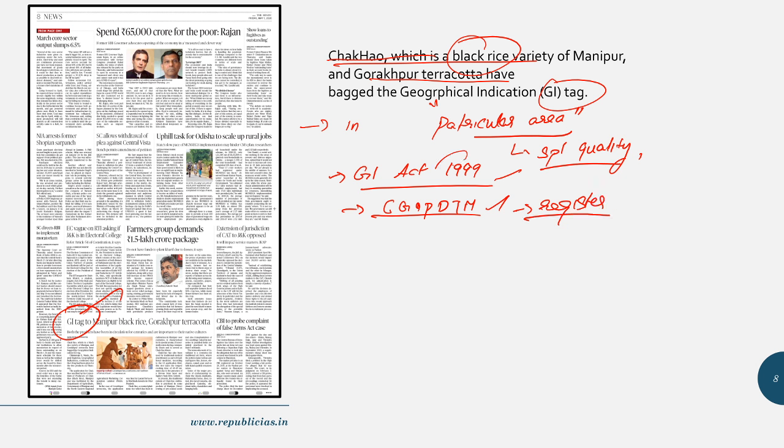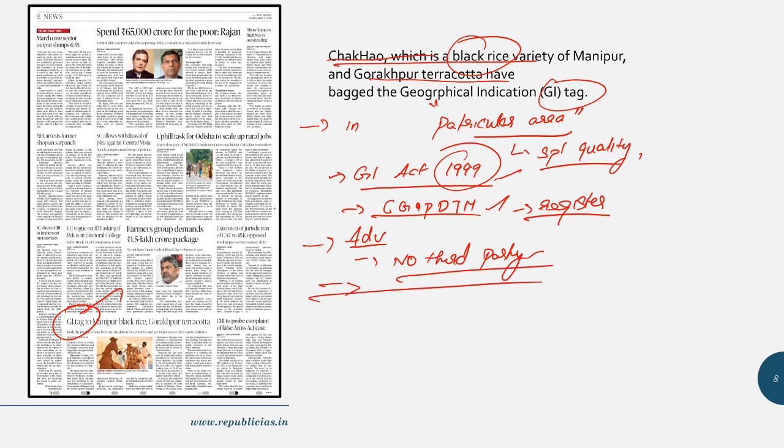Fine. And the advantage of a product termed as a geographical indication is that no third party can use this product or use such geographical indications to their own advantage. And also see, for a product to get a geographical indication tag, the goods should be produced, processed or prepared in a particular region, and added to it, it should also have a special quality or reputation. Fine. And it is not for all goods. It is for three categories of goods. We can classify them into manufactured, natural and agricultural.